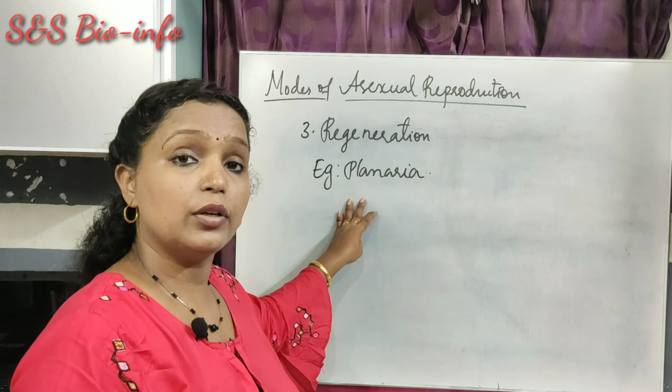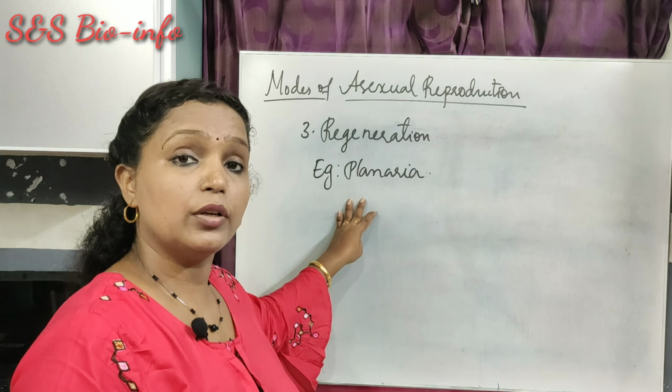A complete organism. That means each part is able to develop into a complete organism. So here also a new planaria will be formed with all features of the parental cell, with the organs and tissues in them. So this particular feature is visible in the higher animals too.